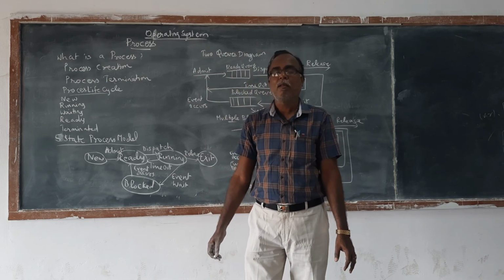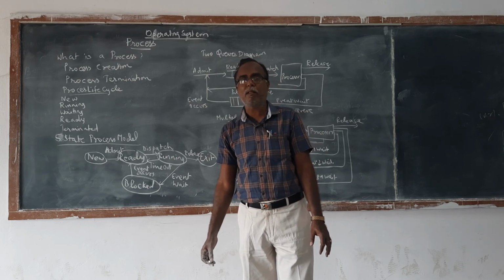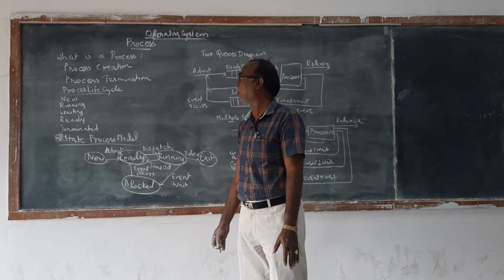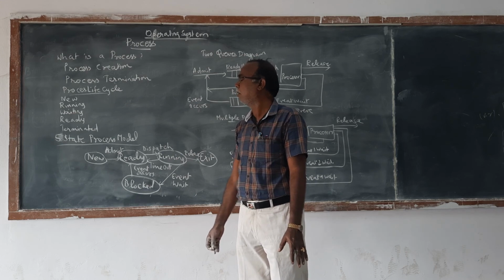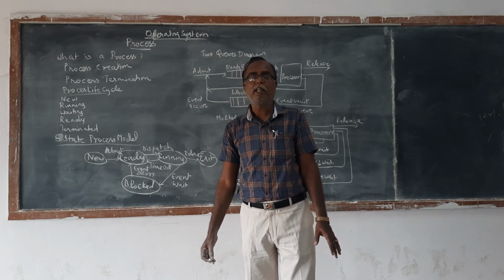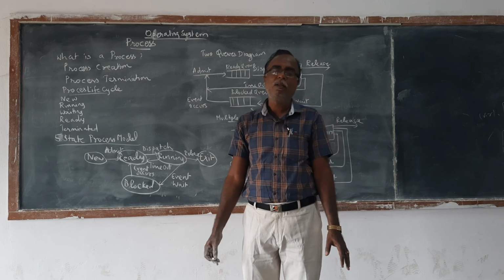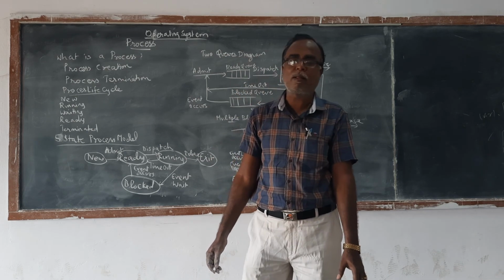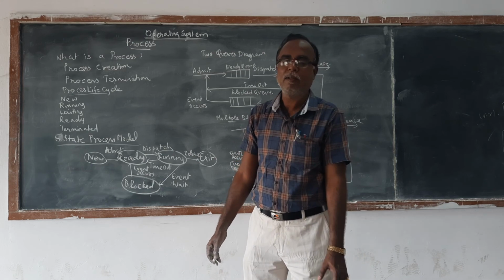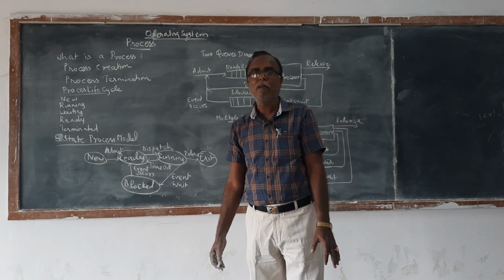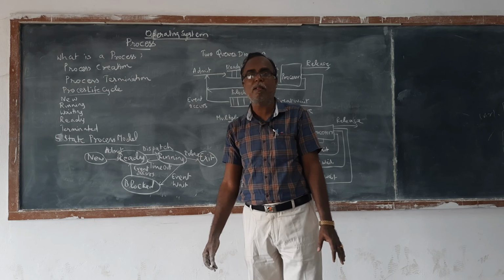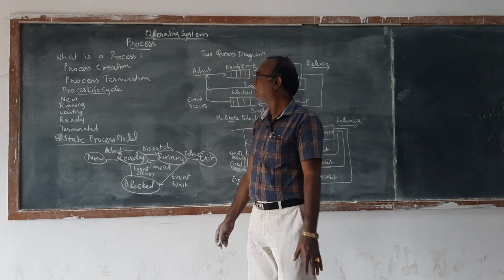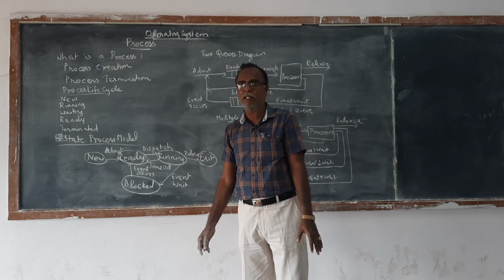For example, the parent process may be created, and a child process may be created. When the parent process is executing, the child process arises. When the child process is executing, the parent process departs.